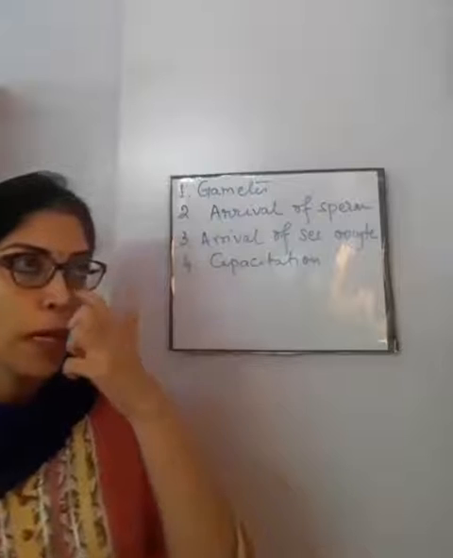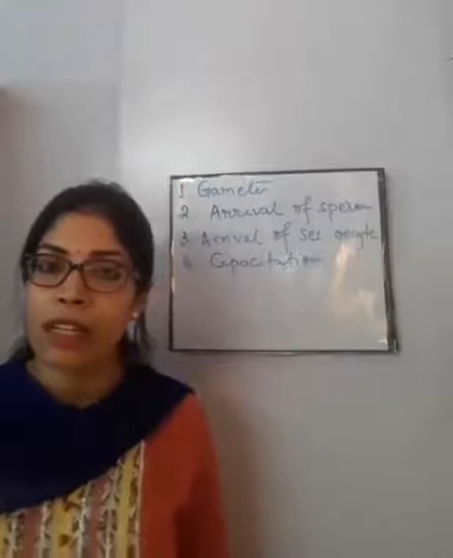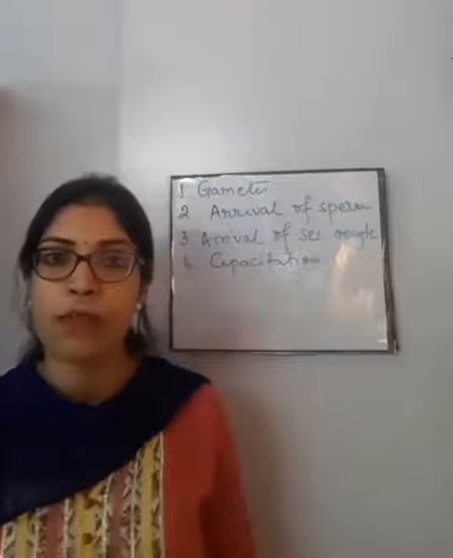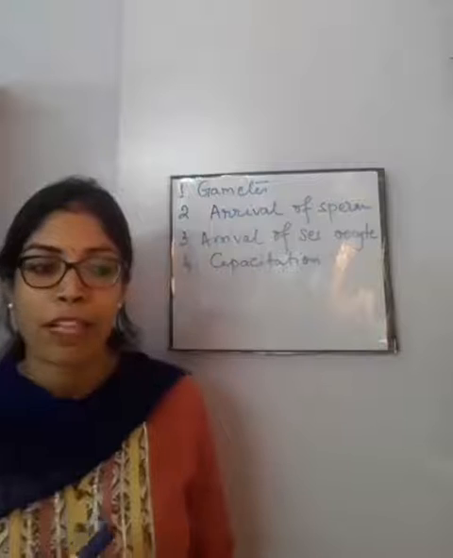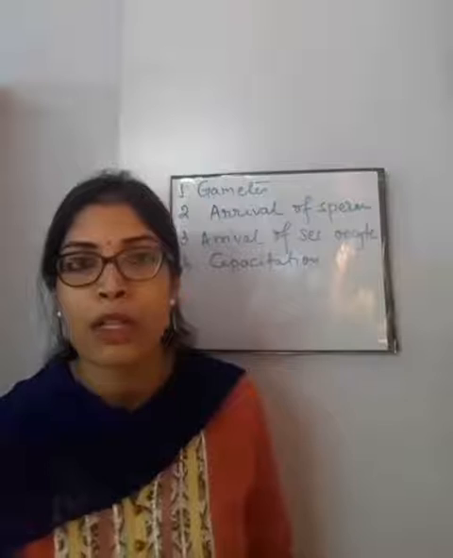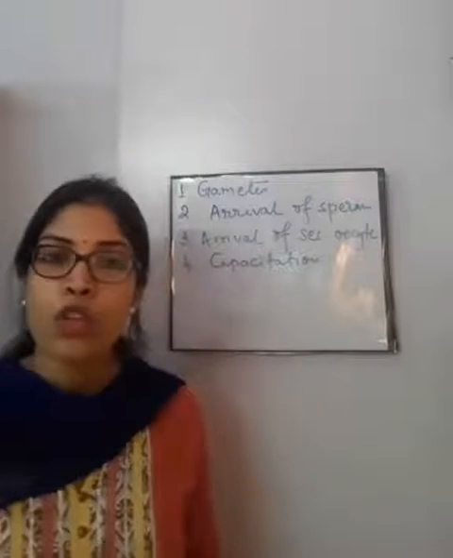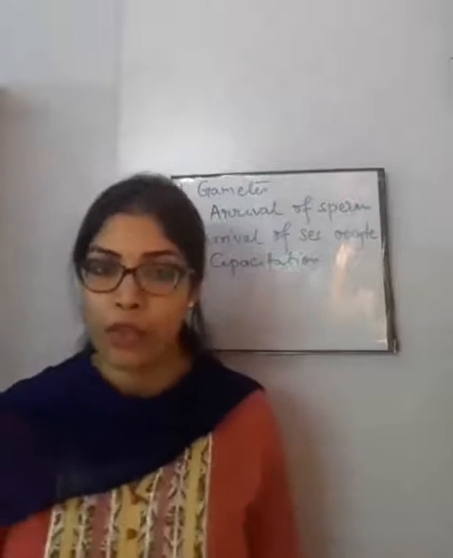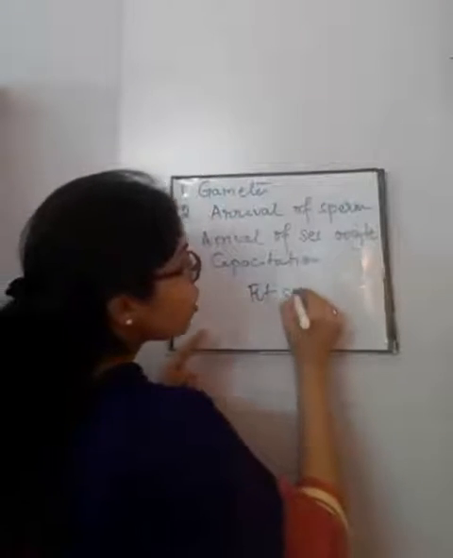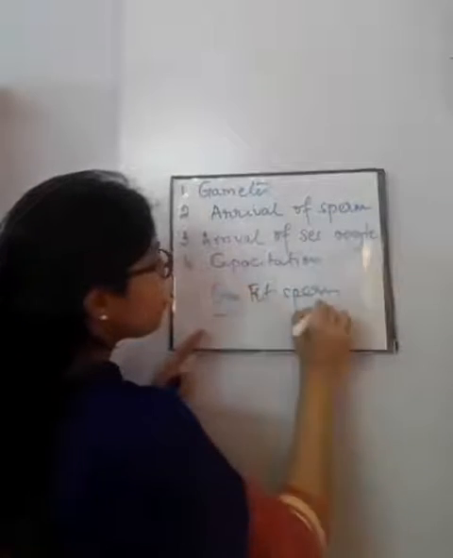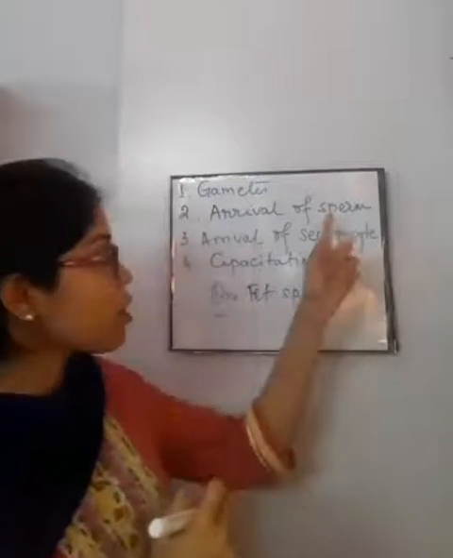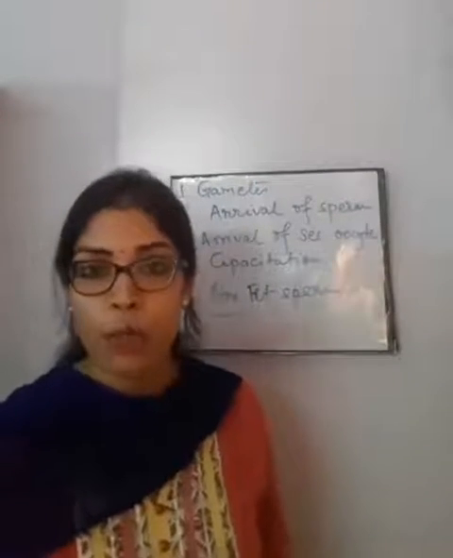So millions of sperms are going upwards, and in this journey most of them are getting destroyed. Half of them cannot swim properly, half of them have some other problem, they are not able to reach as fast as the others. So most of them will die or get destroyed, and only one fit sperm will reach the ovum, the secondary oocyte, which is waiting in the fallopian tube.